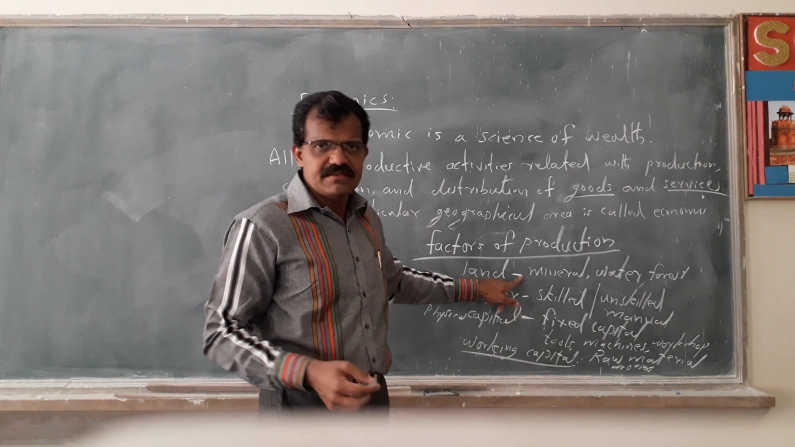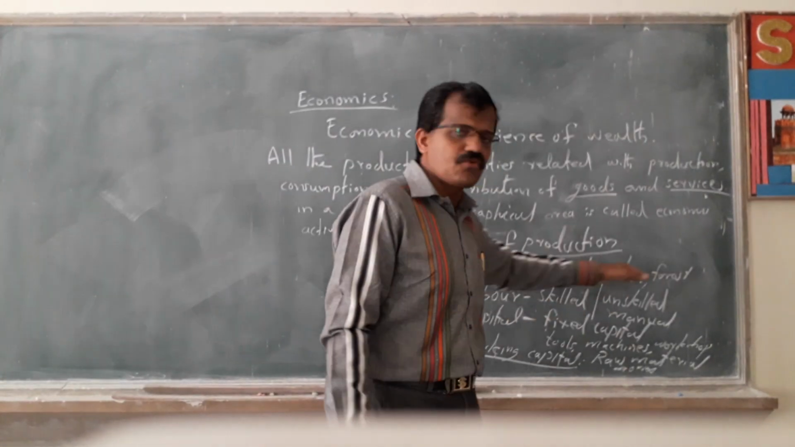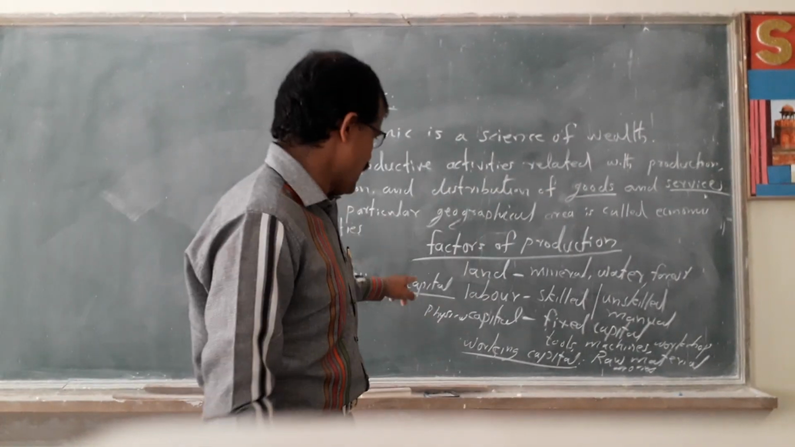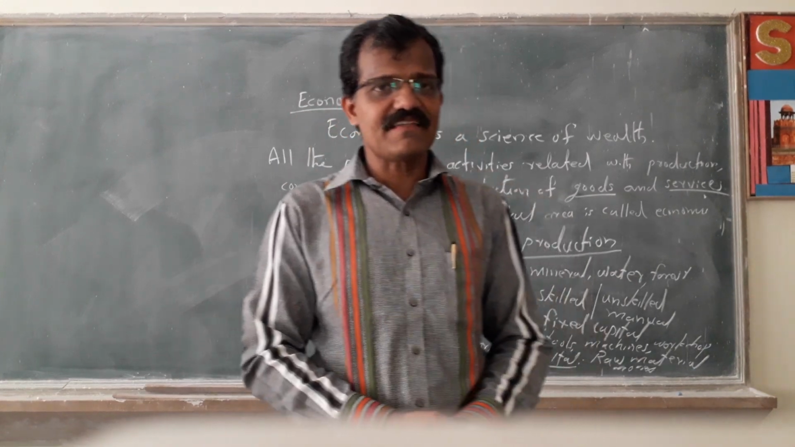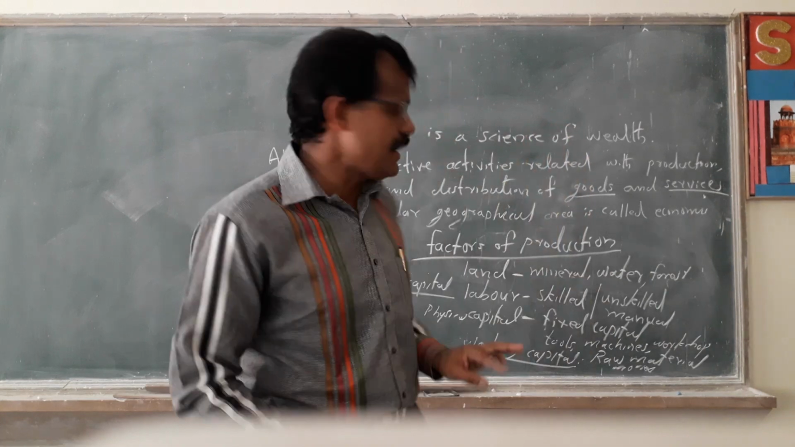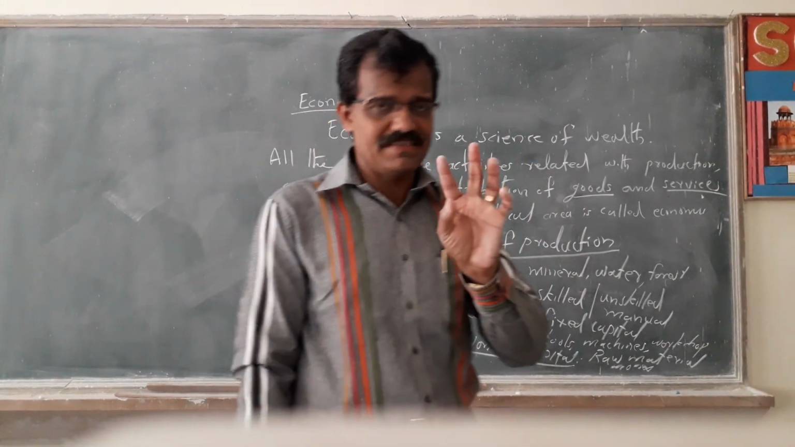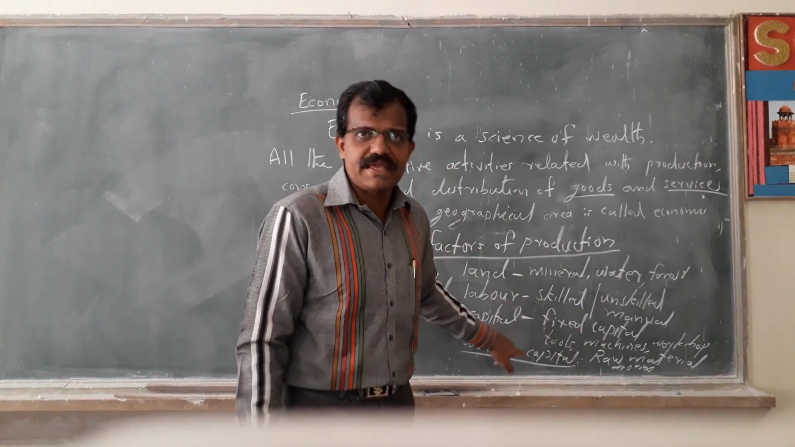Land means where the production takes place. The land provides minerals, water and all other facilities. Then labor means the human force. There are skilled laborers and unskilled laborers. The unskilled laborers mainly do manual work. Then the next one is physical capital. There are 2 types of physical capital: one is fixed capital, and the next one is working capital.